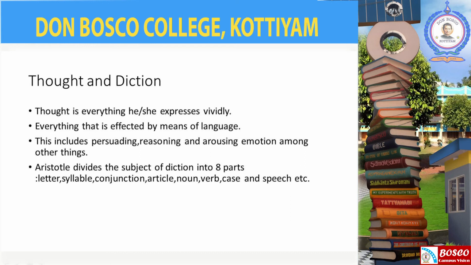Next, Aristotle divides the subject of diction into 8 parts: letter, syllable, conjunction, article, noun, verb, case, and speech. We are all very familiar with these elements because we use them in our modern usage. We should note that Aristotle is concerned less with written language and more with spoken language.